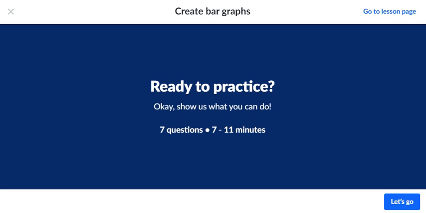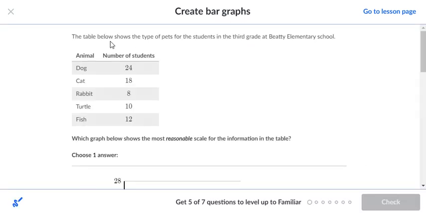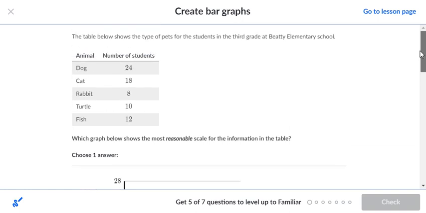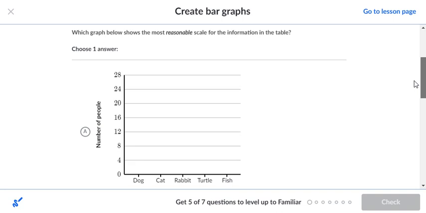Reading and interpreting data, create bar graphs. The table below shows a type of pets for students in the third grade at Beatty's Elementary School. The dogs were 24, the cats were 18, the rabbits were 8, the turtles were 10, and the fish were 12. So which graph below shows the most reasonable scale for the information in the table?